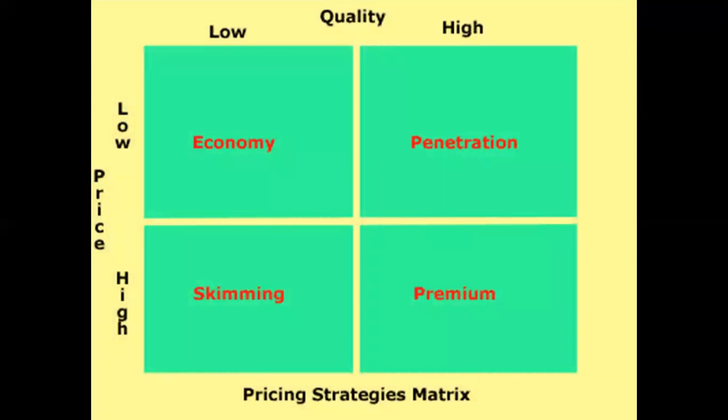Pricing mix, how will we concentrate things? When the price is low and the quality is low, it falls under economy. When the price is high and the quality is low, it is skimming. When the price is low and the quality is high, we put it under penetration. And when both the quality and price are high, then we call that a premium product.